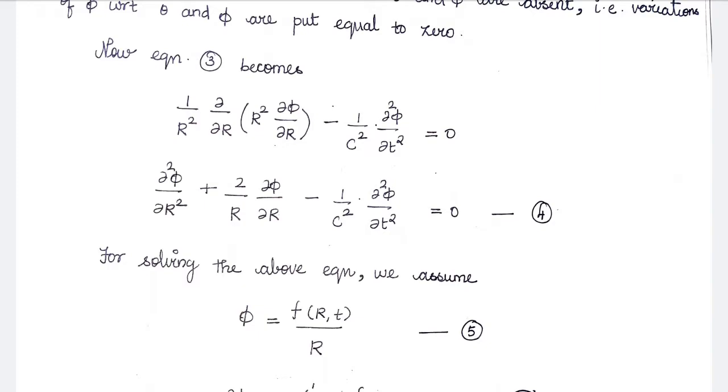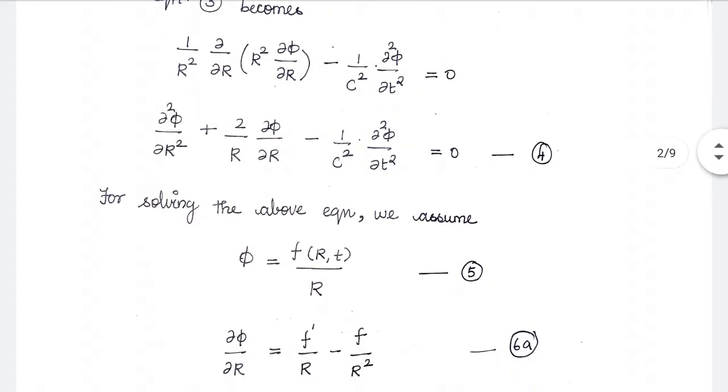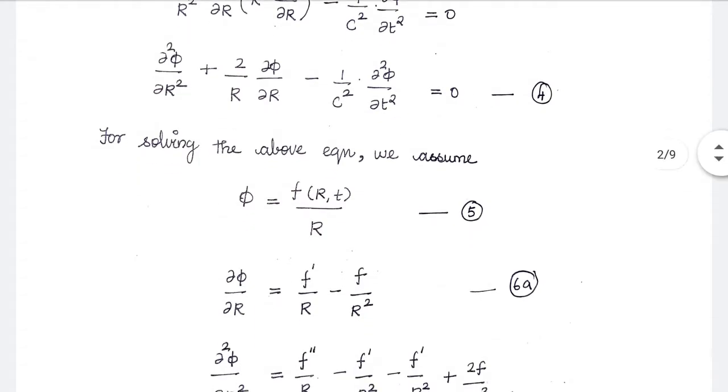Now, let us differentiate the first term by the UV method. When we differentiate, we will get dou square phi by dou r square plus 2 by r into dou phi by dou r minus 1 by c square into dou square phi by dou t square is equal to 0. Let us try a solution of the form phi is equal to f of r comma t divided by r for equation 4. In equation 4 we have partial derivatives like dou phi by dou r and dou square phi by dou r square. Let us find those partial derivatives.